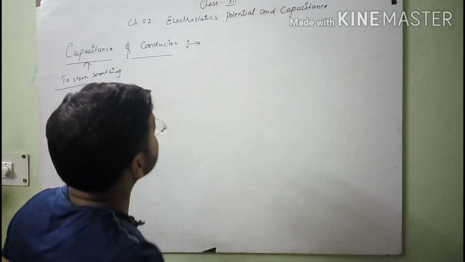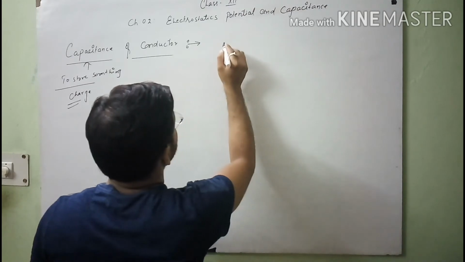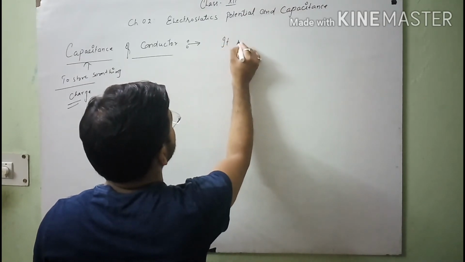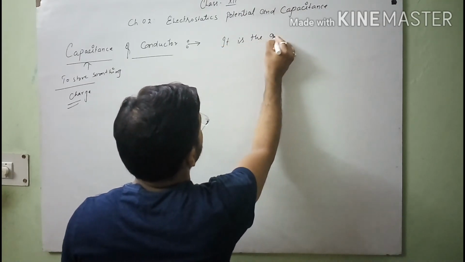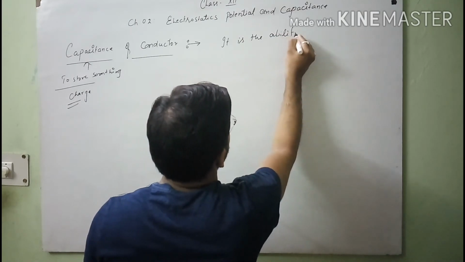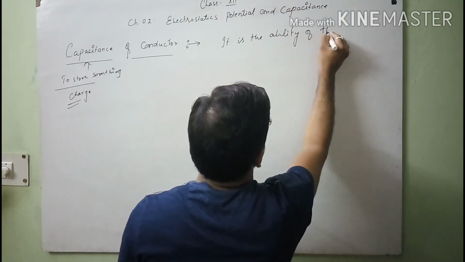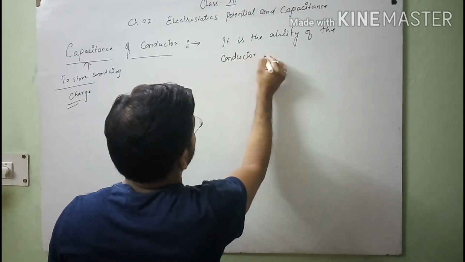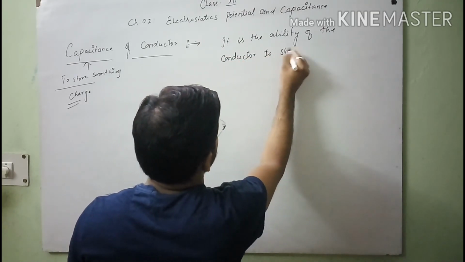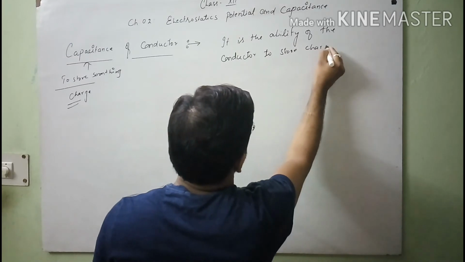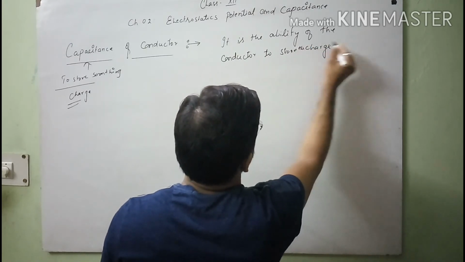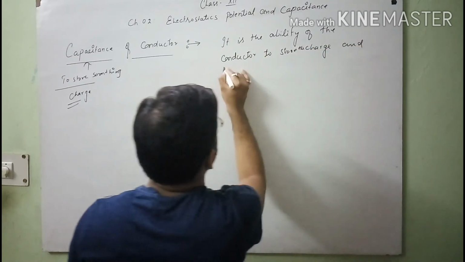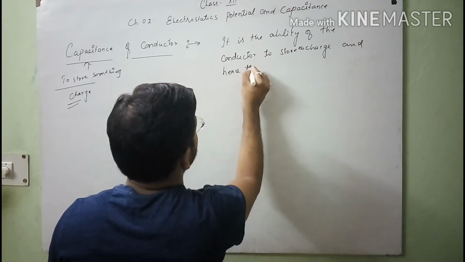So the definition of capacitance of conductor is: it is the ability of the conductor to store the charge and hence the energy.